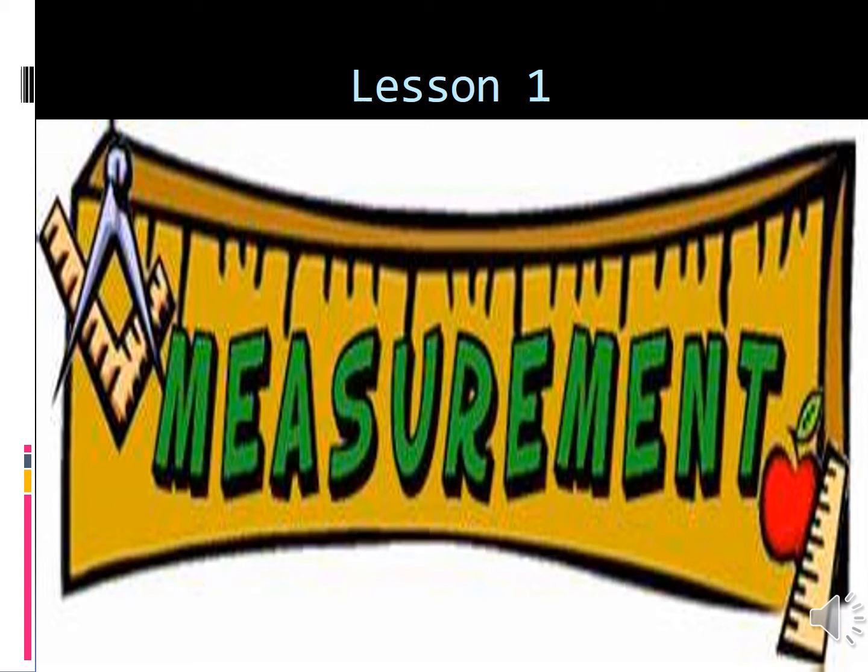Our lesson name is measurement, is it? In the lesson measurement, we have learned two physical quantities. What are those two physical quantities? Mass and weight. Mass is the quantity of matter contained in a body, okay? Mass remains constant, and its SI unit is kilogram, and its CGS unit is gram. Mass can be measured using physical balance or beam balance, okay?